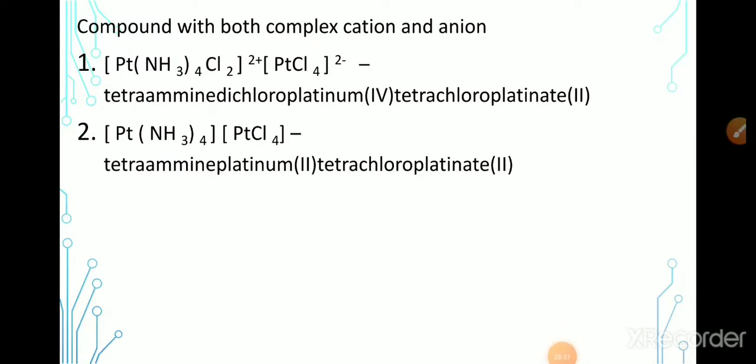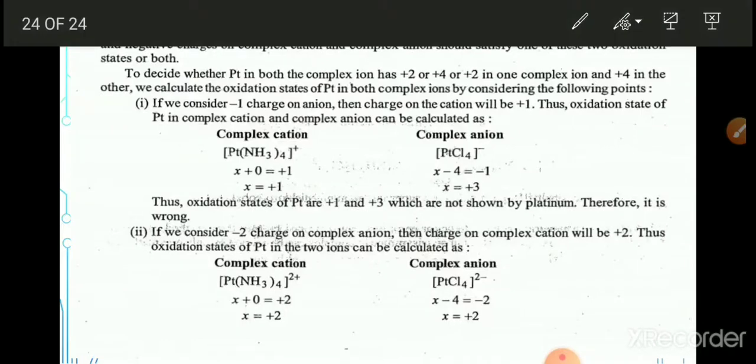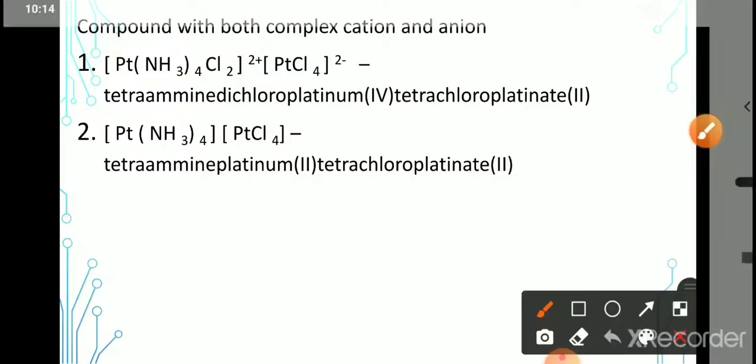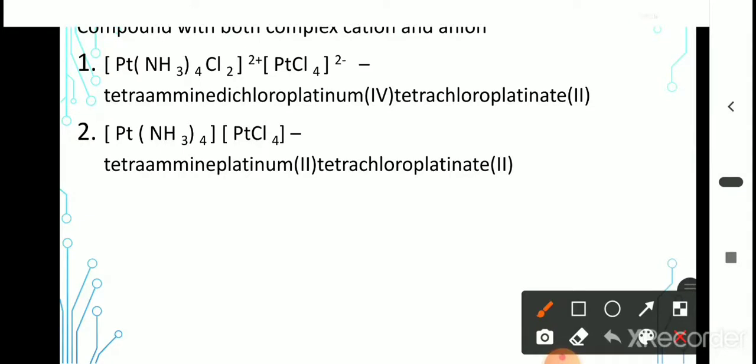Okay, then the complexes which are both complex cation and complex anion. The rules are same. First we have to write the name of the cation, then the anion. The cation here is having the ligands 4 ammonia and 2 chlorine, therefore tetraamminedichloroplatinum. Since it is a cation, we are using platinum as it is. Tetraamminedichloroplatinum, oxidation state is 4.